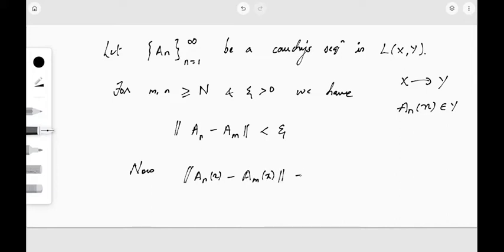Let's see now what will happen to norm of A_n of x minus A_m of x. This is nothing but norm of (A_n minus A_m) of x.